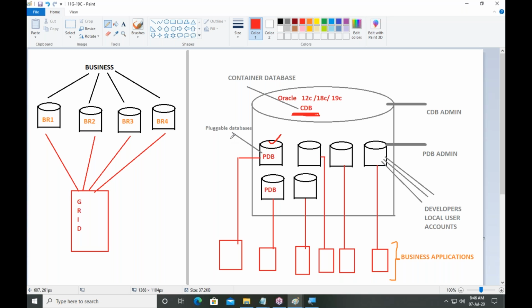Pluggable database. See the name. Don't miss that name. What is this? Container database or common database. And this is known as a pluggable database. Okay.